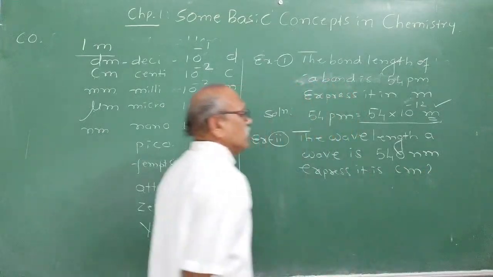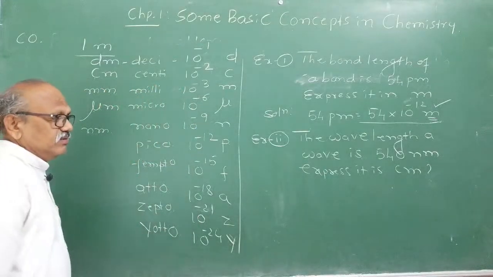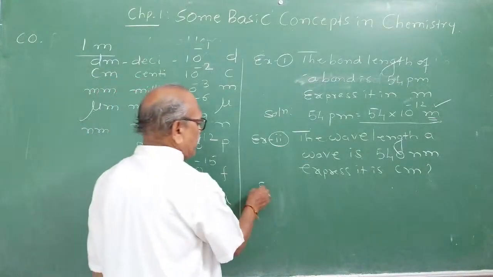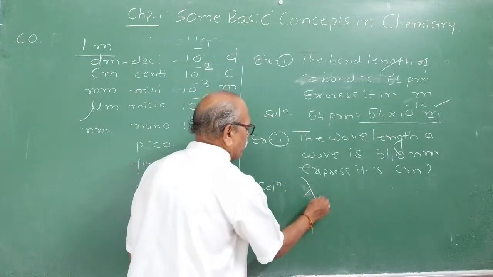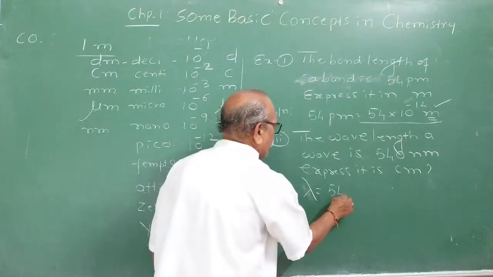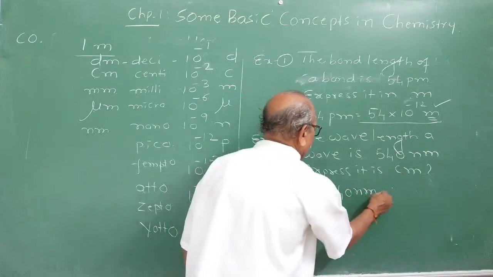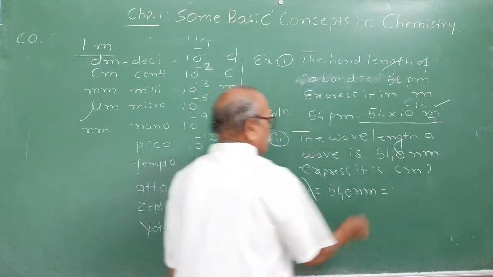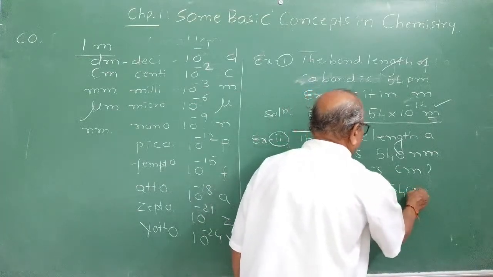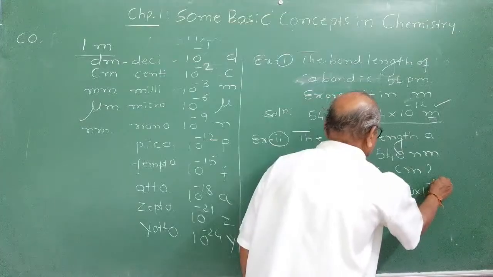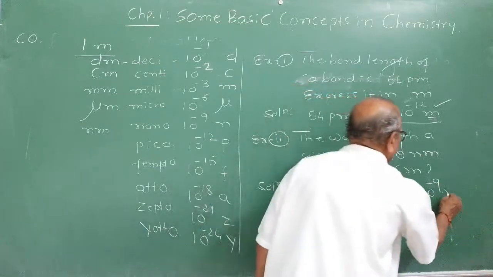Try to convert. Conversion is very important. The solution: you are given lambda, the wavelength, as 540 nanometer. First of all, you express nanometer in meter, that is 540 nanometer, and a nanometer is 10 raised to minus 9 meter.